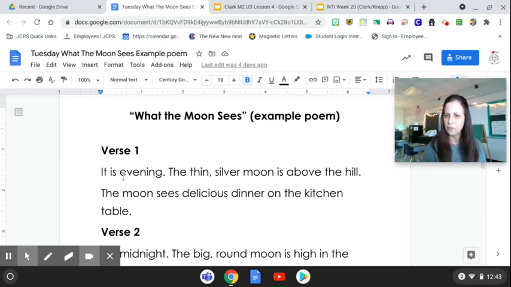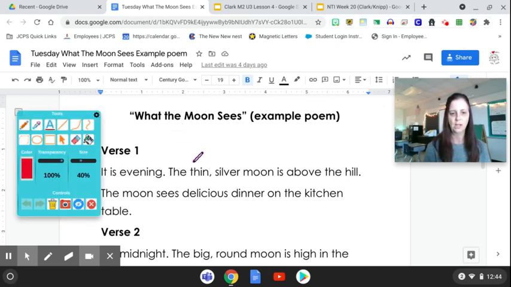So let's go to the first verse and I'll help you with it, okay? It says, it is evening, the thin silver moon. Thin and silver are adjectives because they're describing the moon, okay?